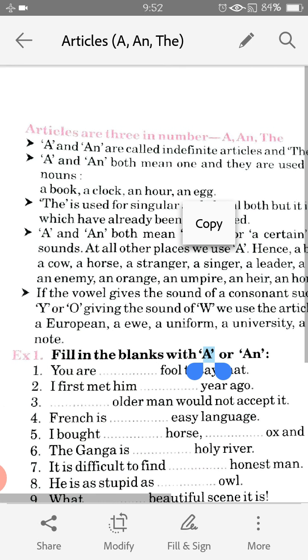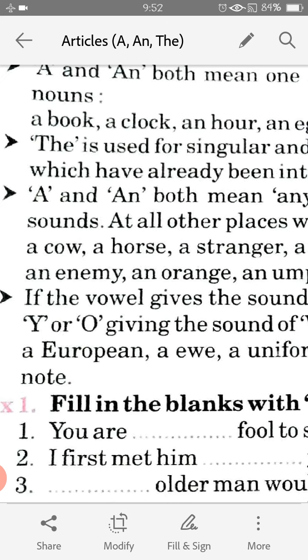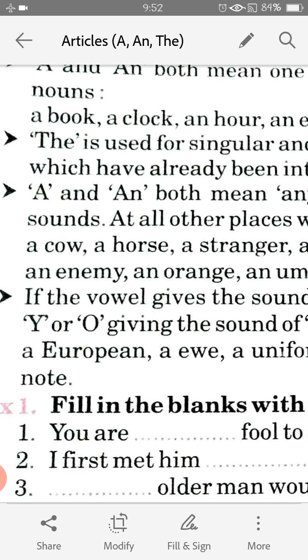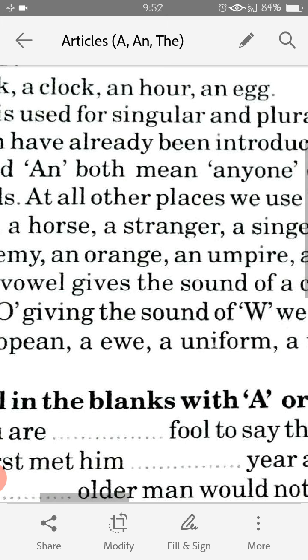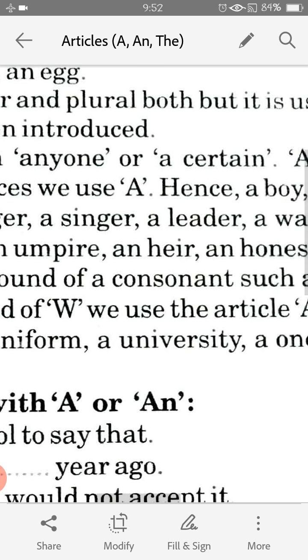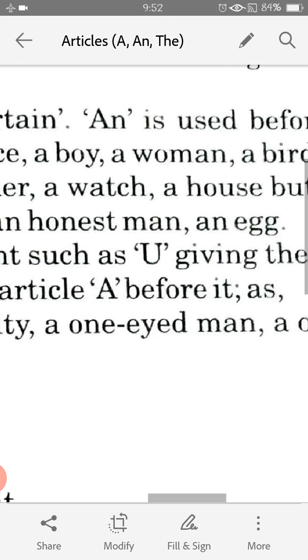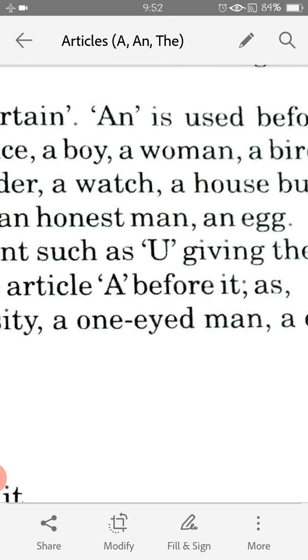And see the sound now: an enemy. The e sound is given, so we are using an. Orange, the o sound is there, so we have used an. Umpire, we are not pronouncing it as yum, but with a vowel sound, so again we are using an. And hour, h is silent here. And honest, h is silent here and the o sound is coming, so an honest man. An egg, again the e sound is coming.